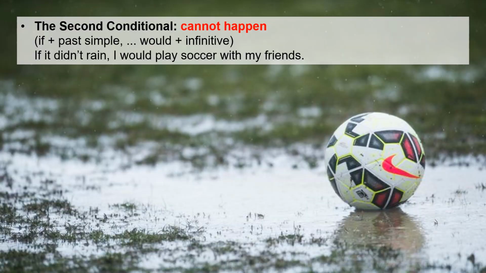And the second conditional cannot happen. So use past simple in the if clause and would plus infinitive in the main clause. If it didn't rain, so didn't rain, I would play soccer with my friends. But the thing is, it rained. That's why you cannot play soccer with your friends. So this thing cannot happen. It's raining, so you cannot play soccer.